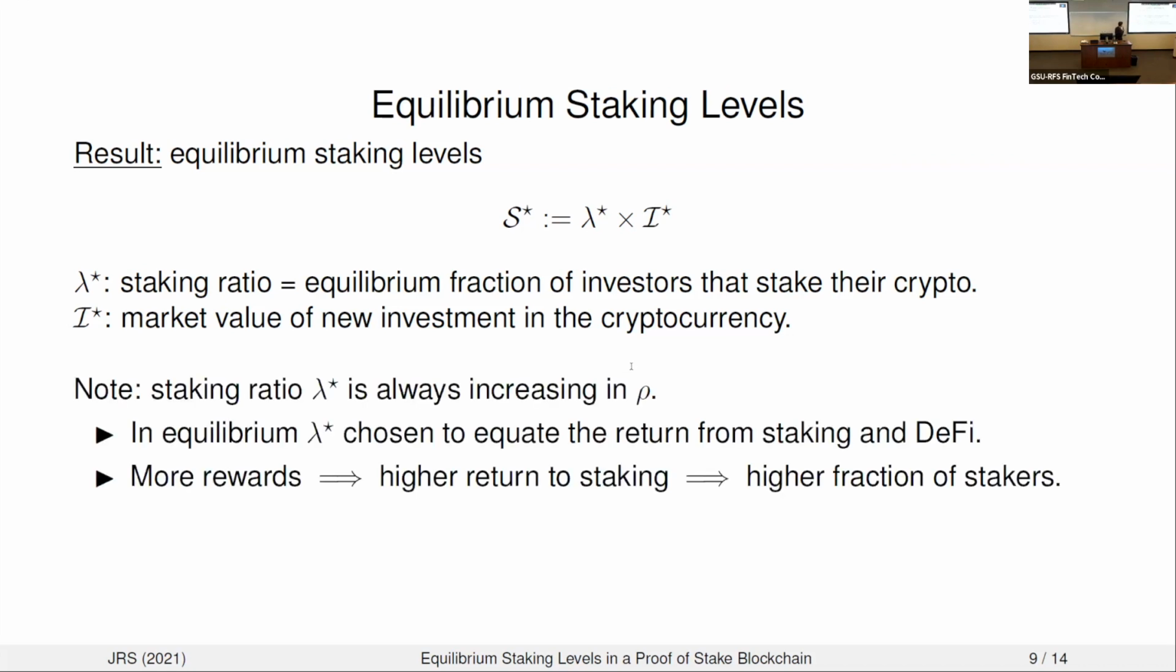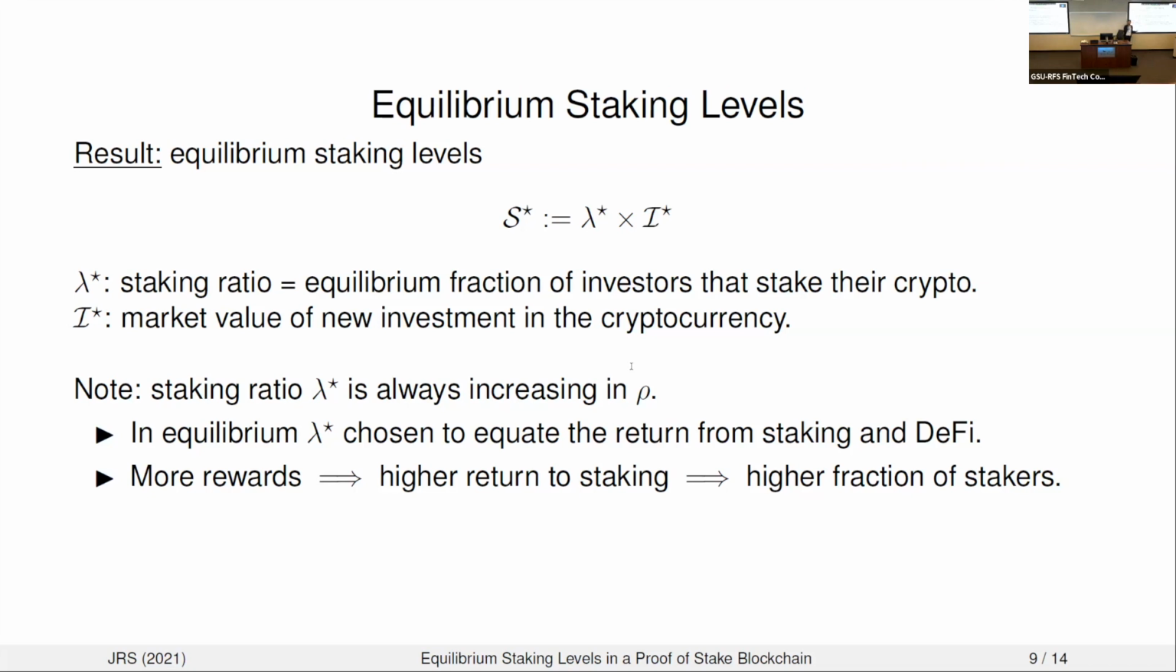And it's important to note that this staking ratio is always going to be increasing in the block rewards, right? The idea here is that in equilibrium, the staking ratio is going to be chosen to equate the return from staking with the return from DeFi investment. And so when you increase block rewards, you're going to increase the return to staking, and you're always going to incentivize more people to choose to stake. So this is where that natural intuition, where higher block rewards lead to higher staking levels, could come from, because it is true that the staking ratio will always increase in block rewards.